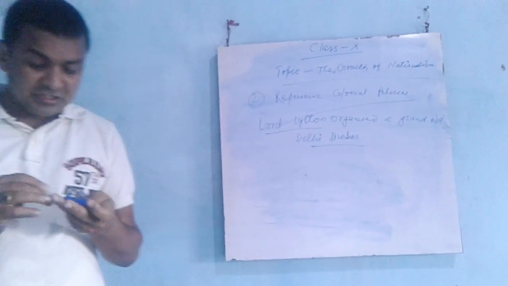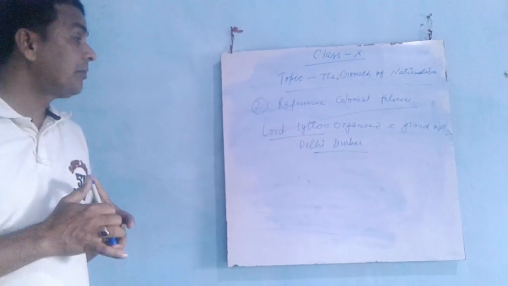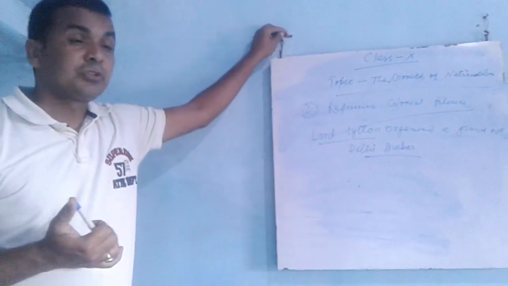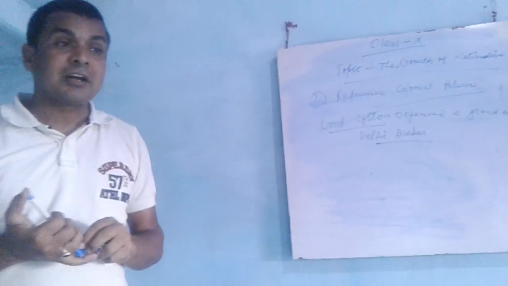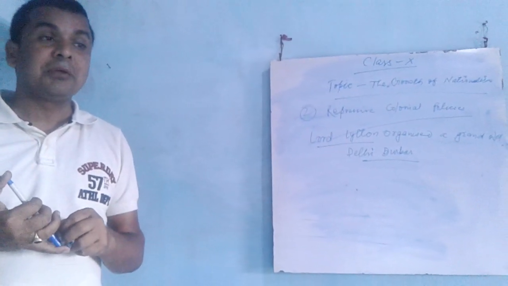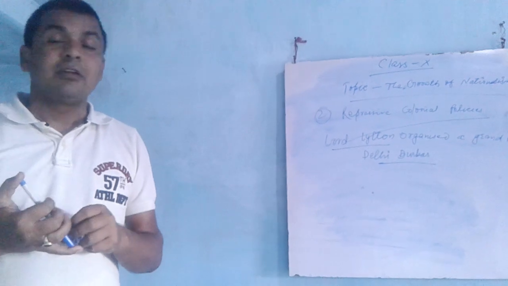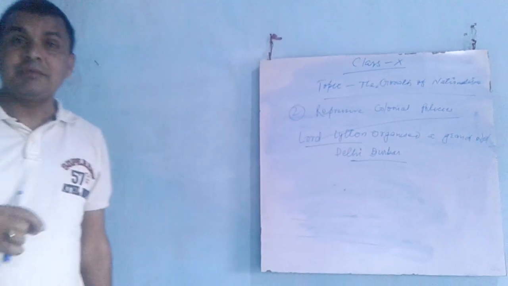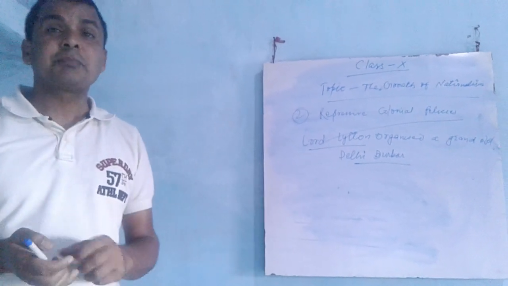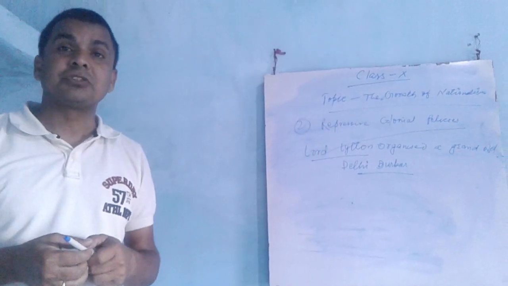Now, let us understand what the Grand Old Delhi Darbar means. Queen Victoria became the Empress of India. For the celebration of the event, they spent lakhs of rupees.